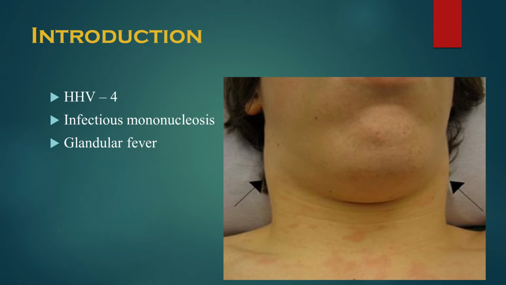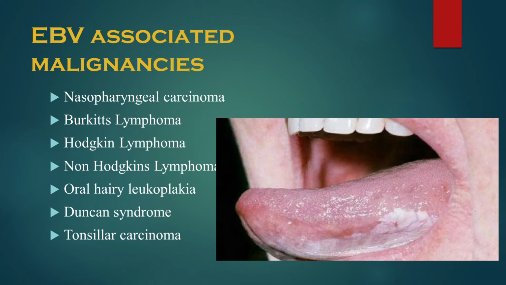EBV is also associated with malignancies. Those include nasopharyngeal carcinoma, Burkitt's lymphoma, Hodgkin lymphoma, non-Hodgkin's lymphoma, and oral hairy leukoplakia. This is a picture depicting oral hairy leukoplakia, which is nothing but a white patch present on the tongue. And Duncan syndrome, which is nothing but X-linked lymphoproliferative syndrome. It also causes tonsillar carcinoma.